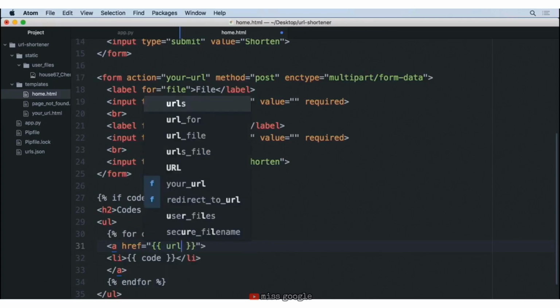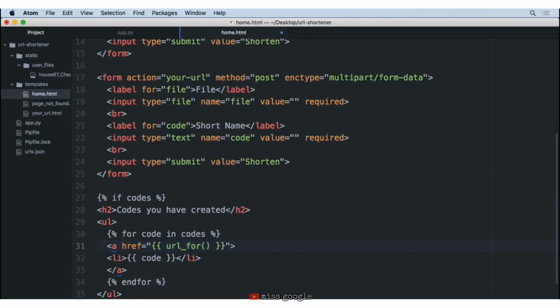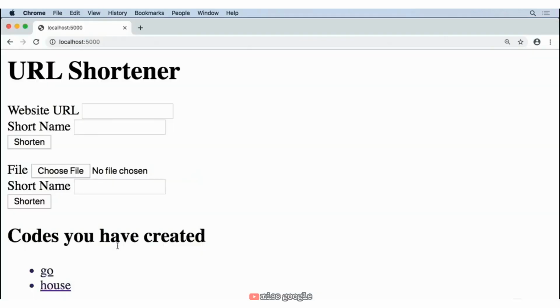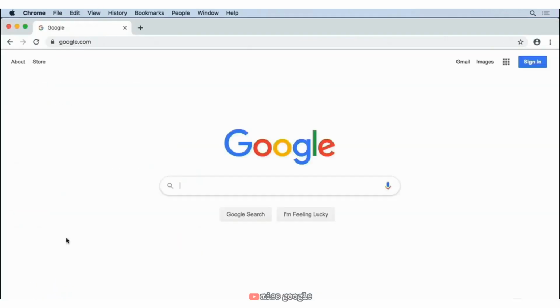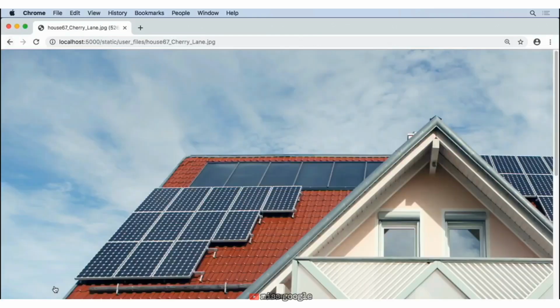So we're going to say URL for, and inside of here, we're going to provide a string that says redirect_to_url, because that's the name of the function that we're looking for. And then we also want to provide code as a parameter to that function. So we'll say code is equal to code. We'll go ahead and save this, come back to our home page and reload. And now if I click on Go, that takes me to Google, house, takes me to the house.